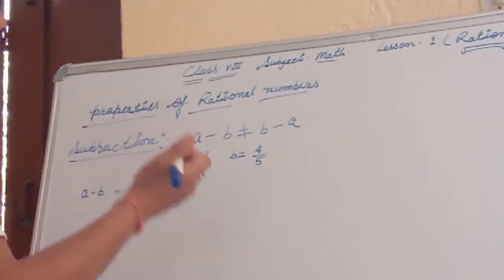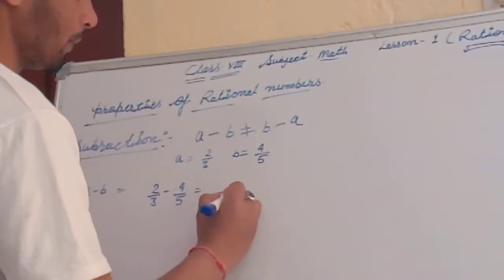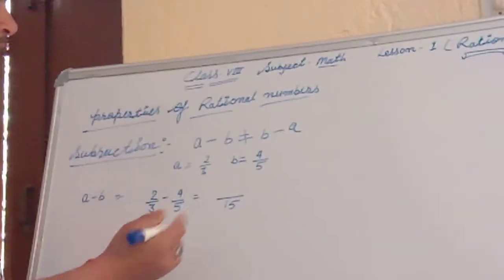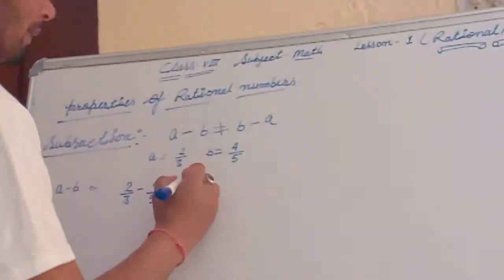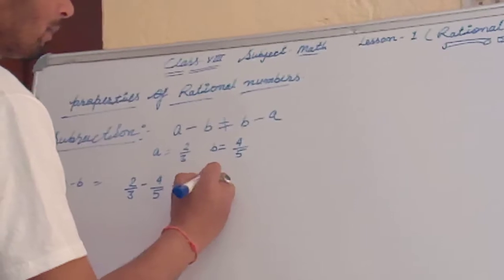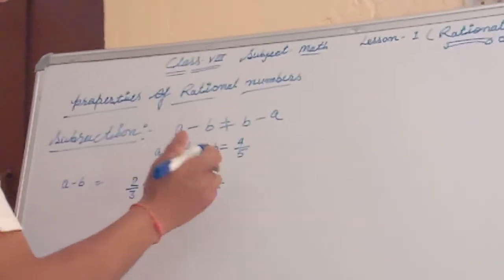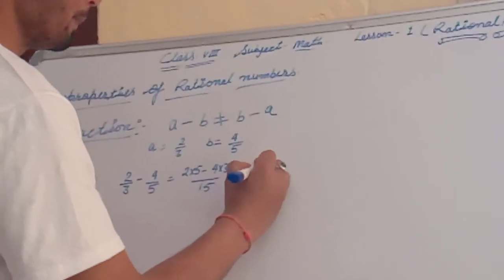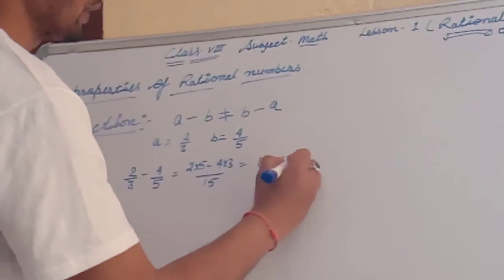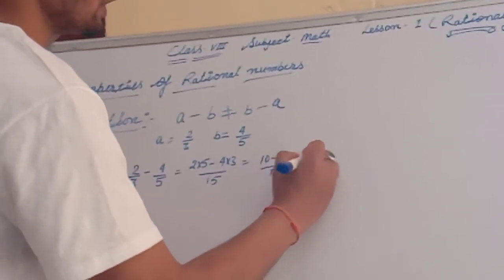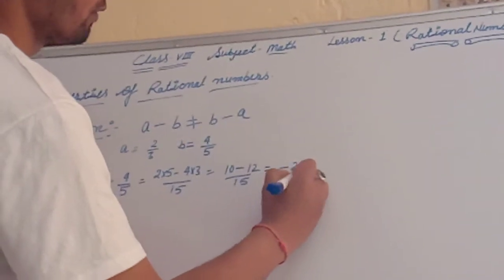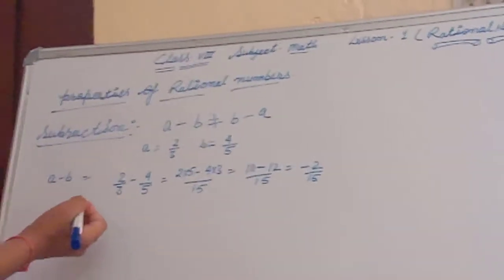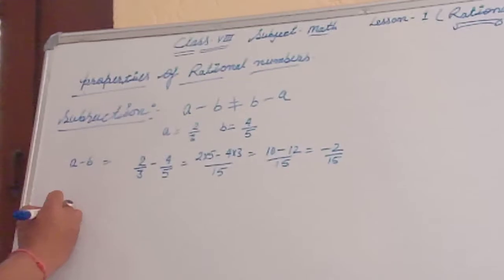Then we take the LCM, which is 15. 15 divided by 3 is 5 times, so 2 into 5, minus 15 divided by 3 times, so 4 into 3. Then 5 twos are 10, minus 3 fours are 12, upon 15.